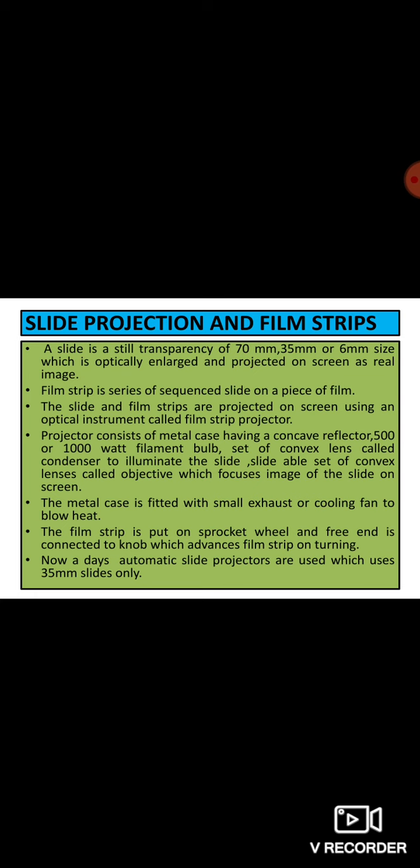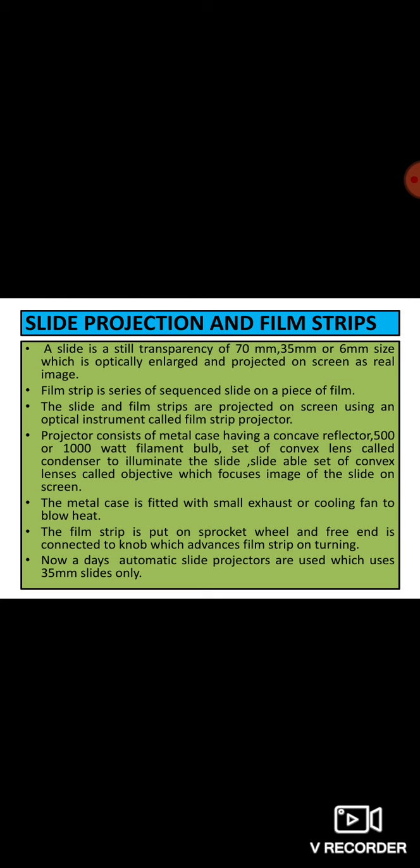The projector consists of a metal case having a concave reflector and a bulb of 500 or 1000 watts, and a set of convex lenses called the condenser to illuminate the slide, and a slidable set of convex lenses called the objective, which focuses the image of the slide on the screen.